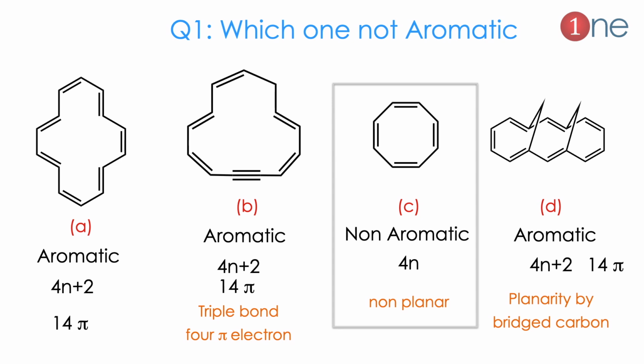Let us see the first problem. Normally the aromatic or not aromatic question will come. Here I have given compounds A, B, C, D, and asked whether each is aromatic or not. The easy thing you can do is count the pi electrons: A has 14 pi electrons, B has 14, C has 8 and D has 14. We know that 14 comes from the 4n plus 2 system where n is 3, 3 multiplied by 4 plus 2 which is 14. Obviously C will be the answer. Moreover, C is also not aromatic because it doesn't have planarity. For this kind of question you should count the pi electrons as well as check the planarity.